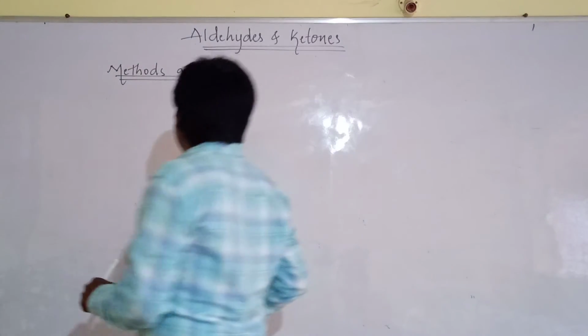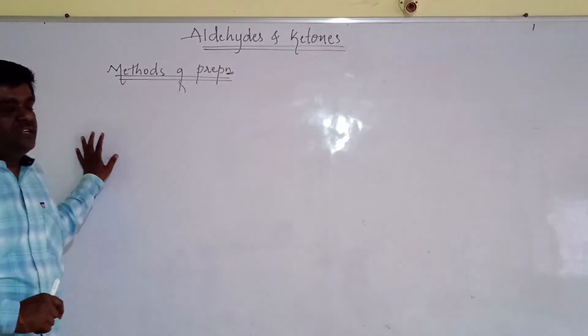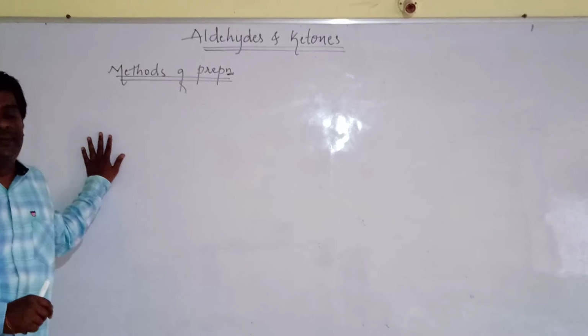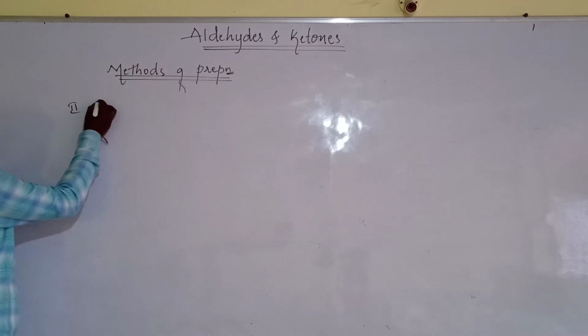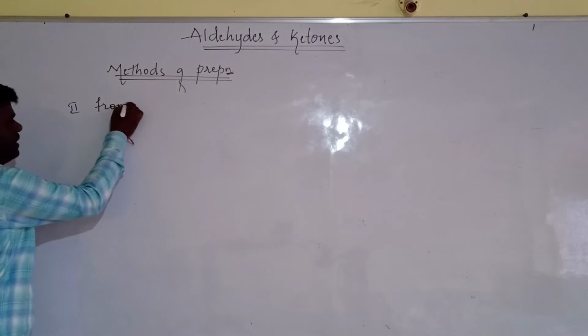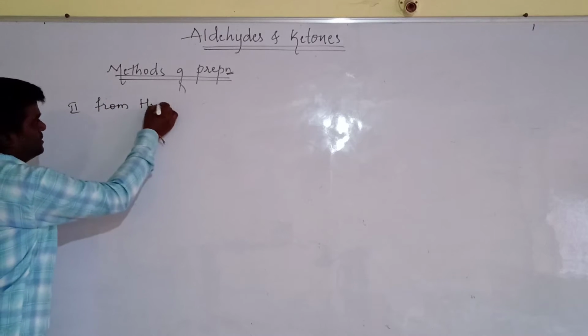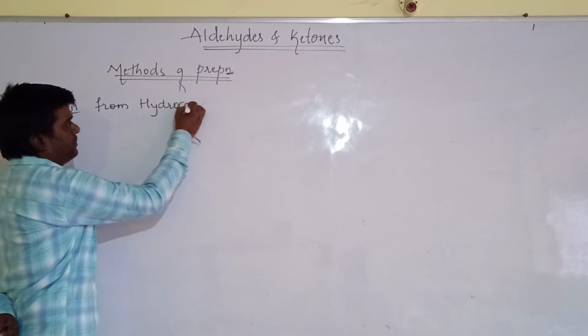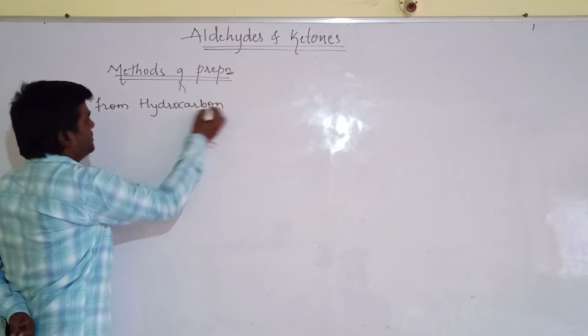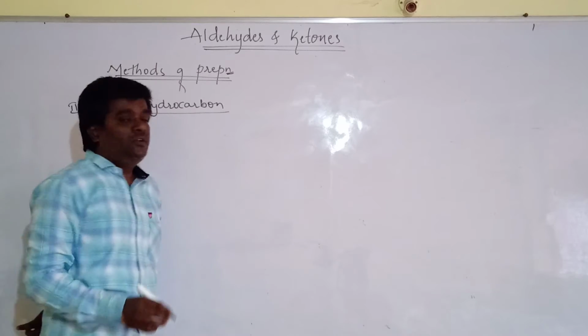Okay, let us discuss the methods of preparation. The second method is from hydrocarbons. The first one was from alcohol.